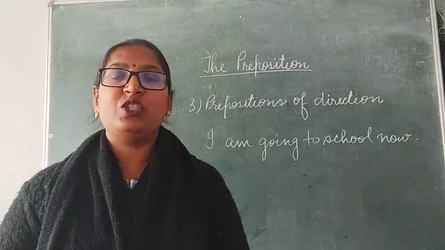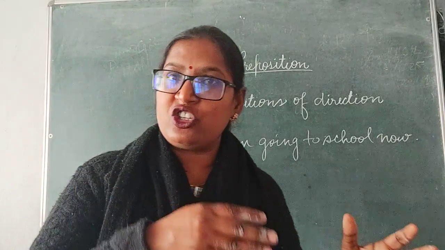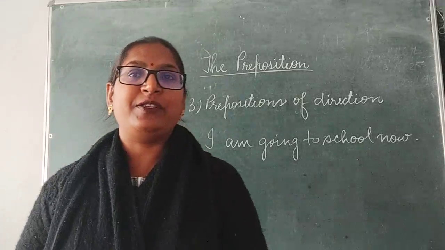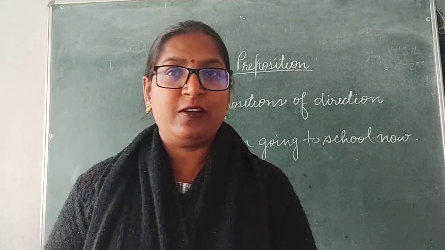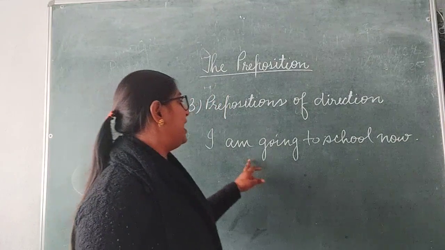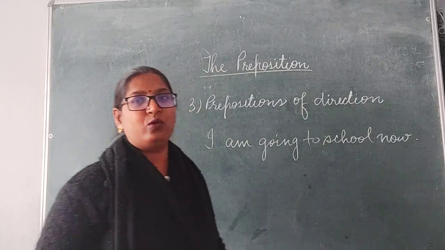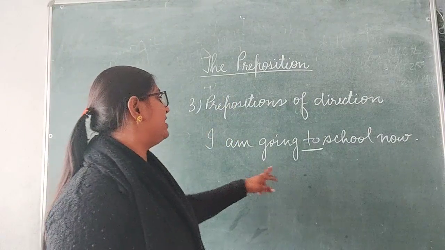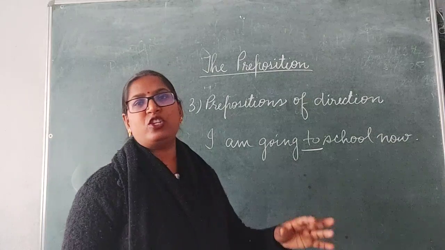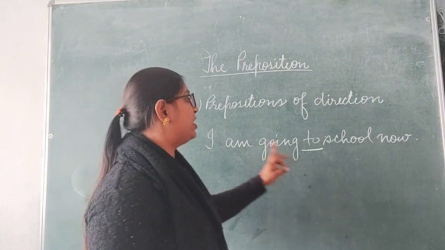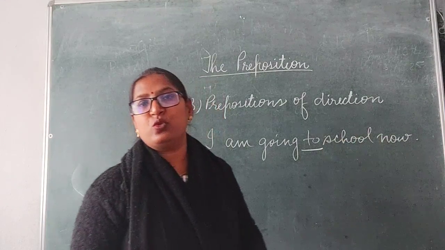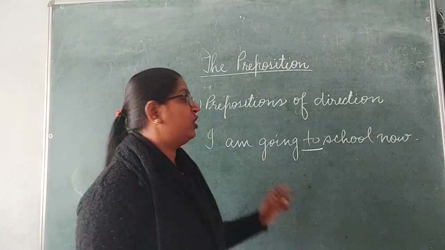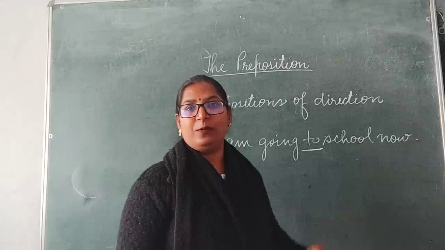The prepositions which tell us about the direction or the movement of a person or thing are prepositions of direction. For example, I am going to school now. Here the preposition is to. Here it tells us about the movement of the person. The person is going towards school. We can see here the direction or the movement of the person going to school.